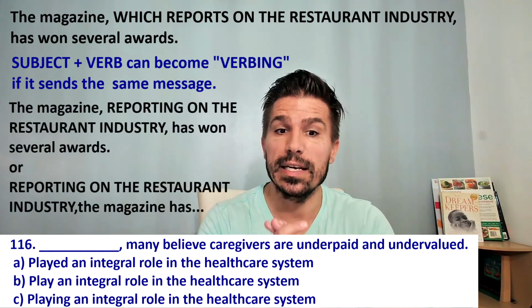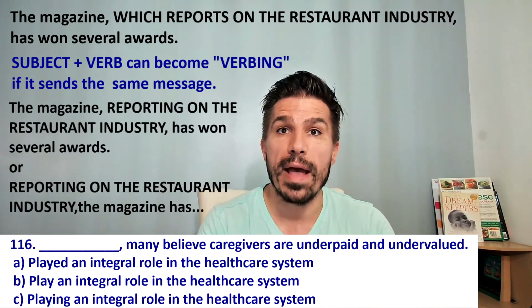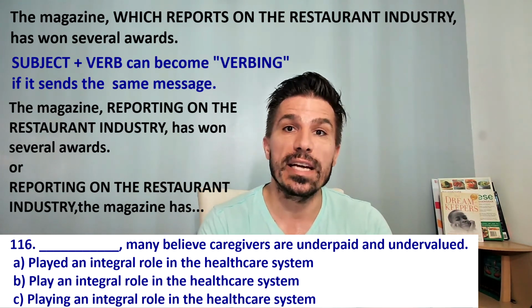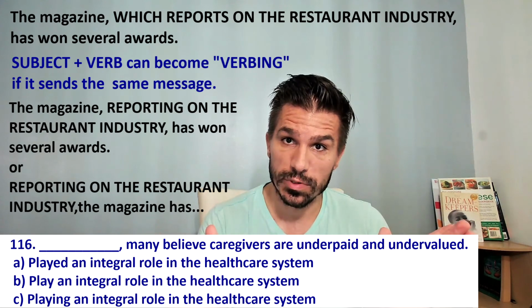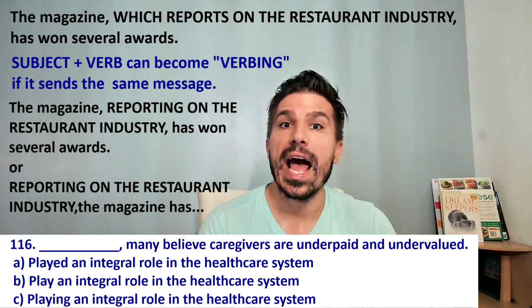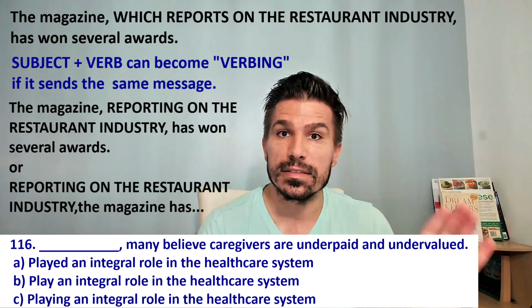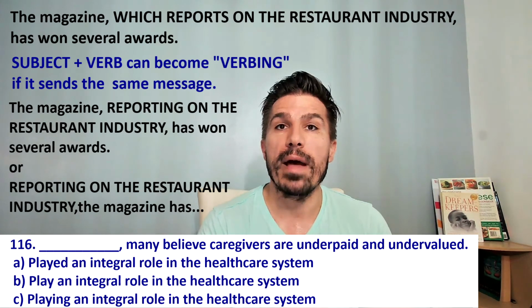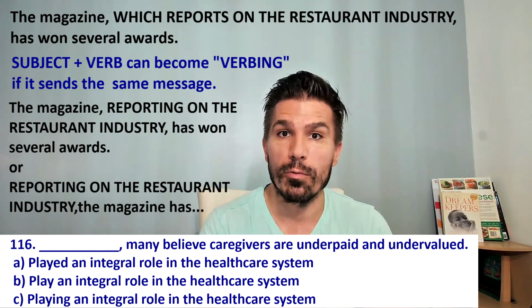And it does here. So I could say the magazine reporting on the restaurant industry has won several awards. That's reduced. And if I want, I can put a reduced adjective clause at the start of the sentence. Reporting on the restaurant industry, the magazine has won several awards.